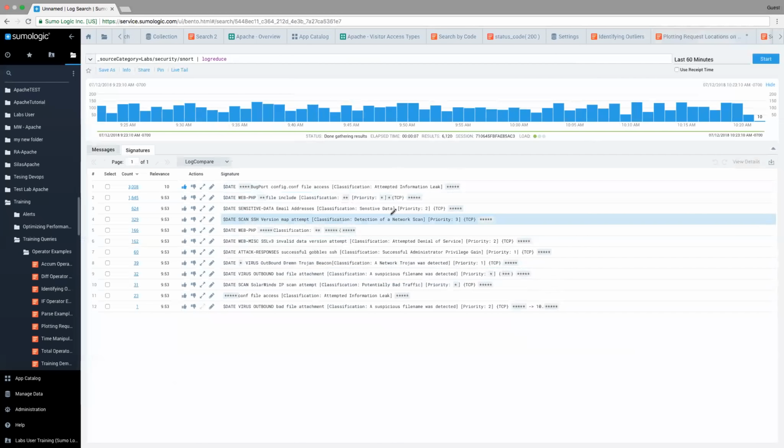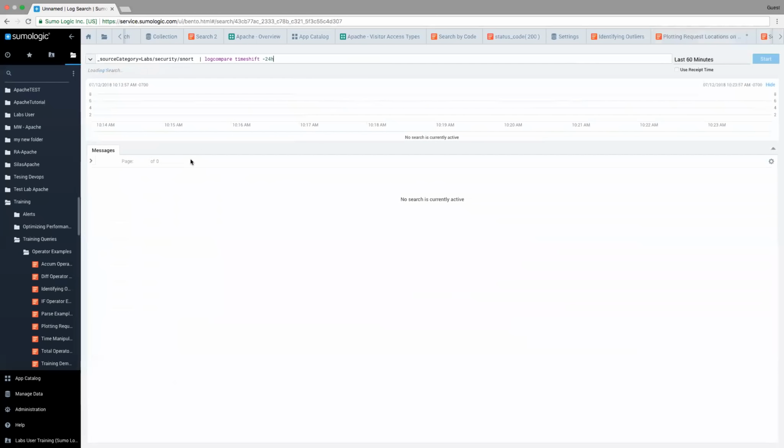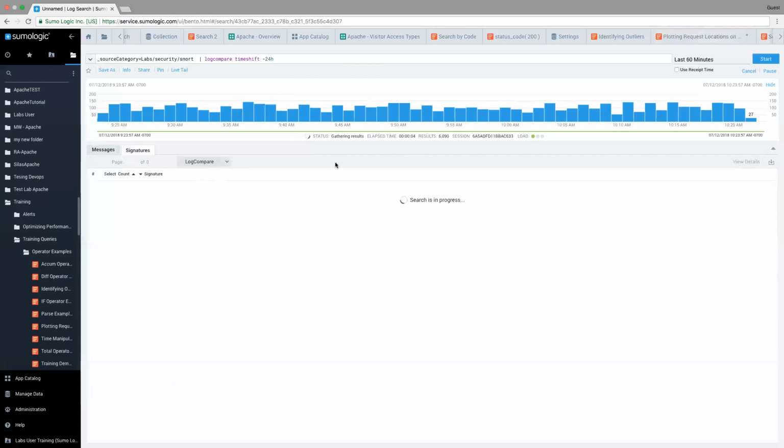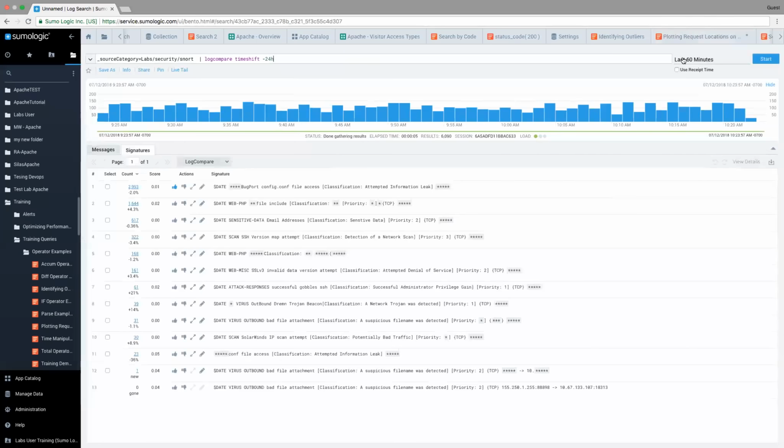But let's say we want to see how this compares to another time period. If we click on log compare, the system is going to look at the data that occurred in the last 60 minutes from now, so from 9:23 to 10:23 Pacific time, and it's also going to go back 24 hours and see what occurred from 9:23 to 10:23 yesterday. And here we get some percentages. We see there was a decrease of 2% of attempted information leak. Sounds like a good thing, at least it's a decrease.